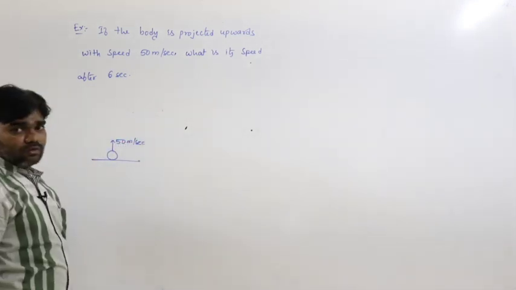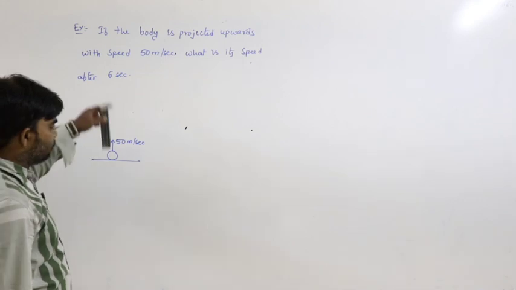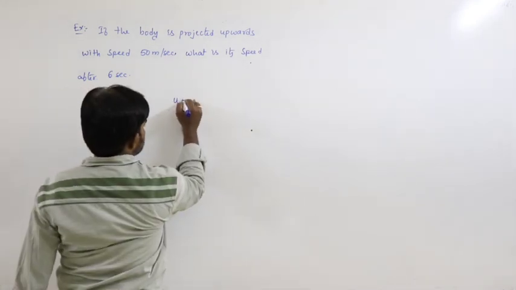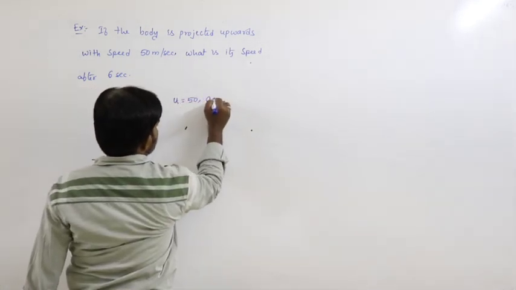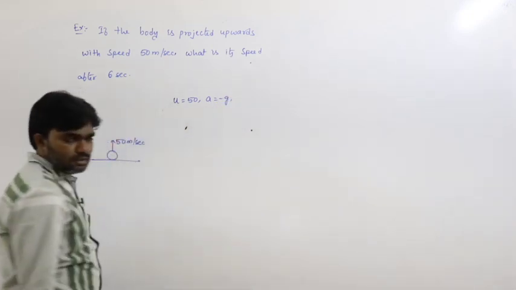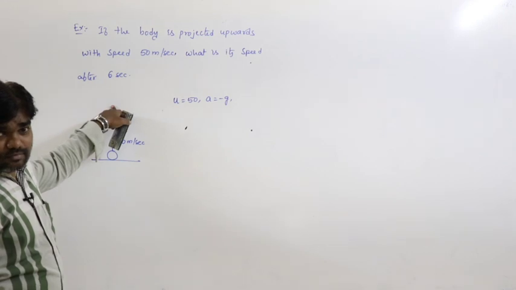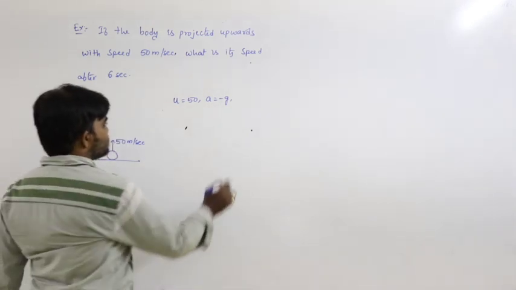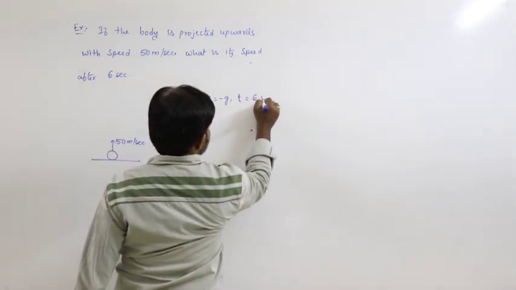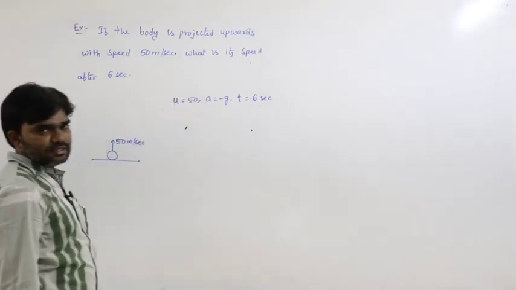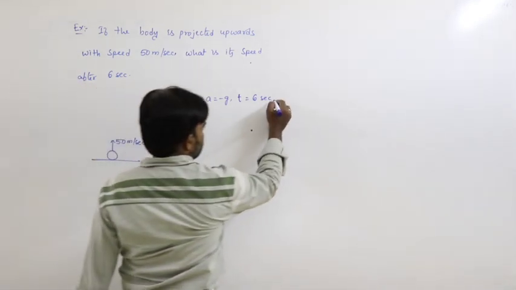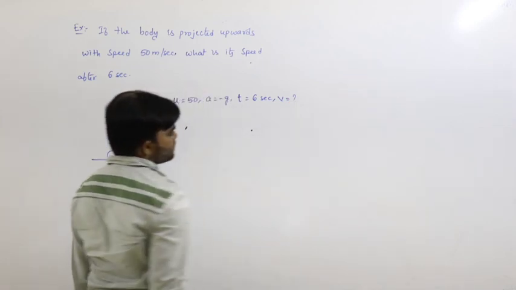What do we have to calculate during upward motion? Initial velocity is equal to 50 and acceleration is equal to minus g. Why is it minus g? During upward motion. Next, time is 6 seconds. Now we have to calculate V, the final velocity.